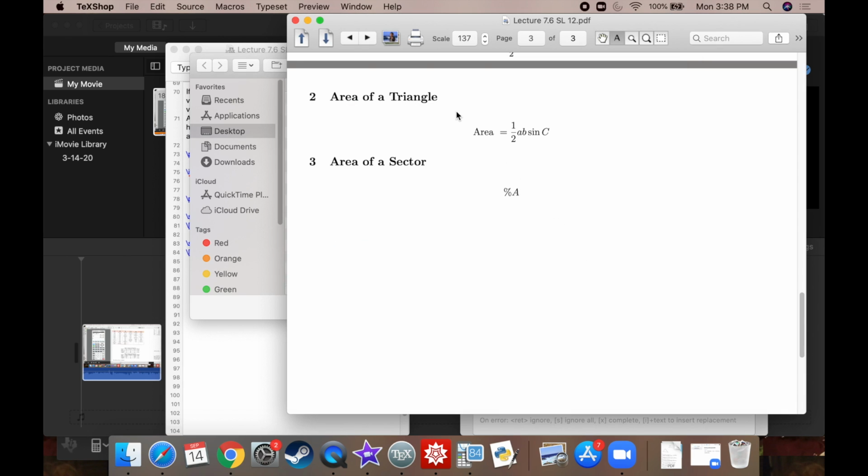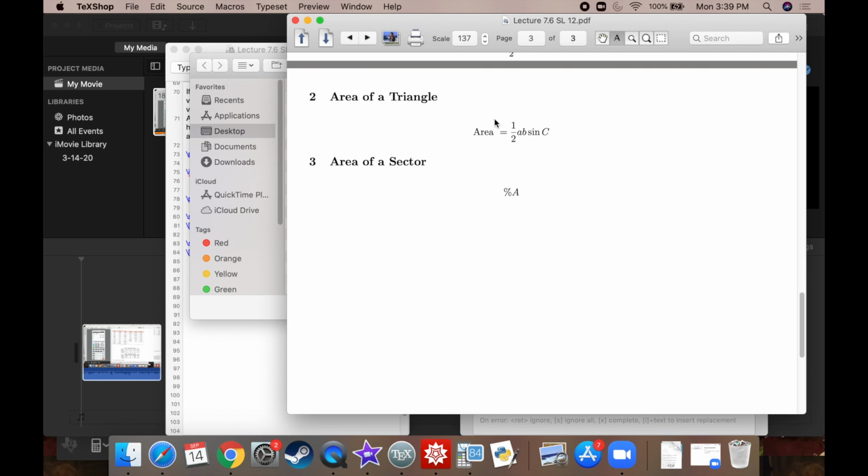It's just two formulas. The first one is the area of a triangle. If you've been in geometry before, you may have seen it: the area of a triangle is 1/2 the base times the height. But a lot of times you don't get the height of the triangle right away. You might be given two sides and an angle, and you could still find the area of that triangle.